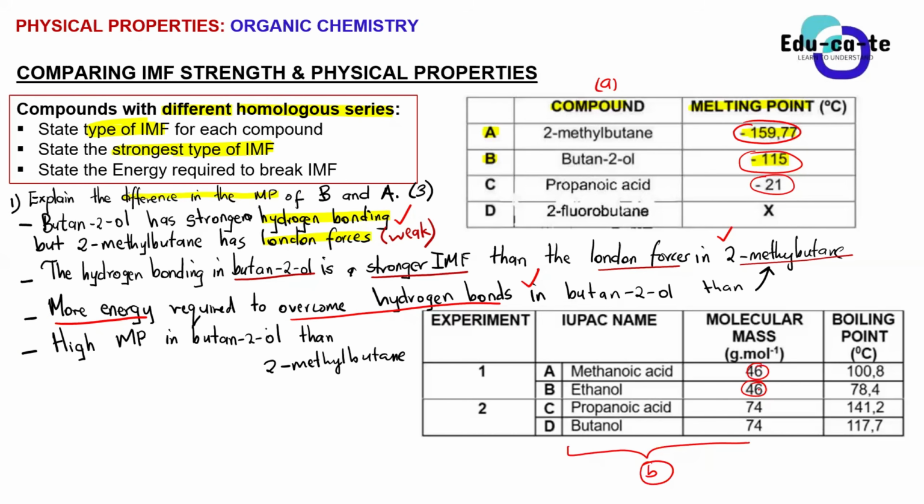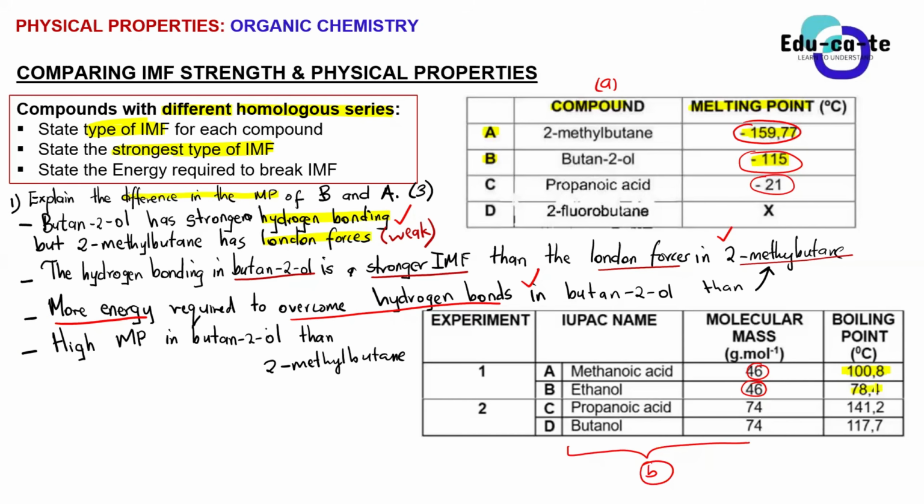But if you look carefully at their boiling points, it's way different. Methanoic acid has a boiling point of 100.8 degrees Celsius, whereas ethanol has 78.4 degrees Celsius.